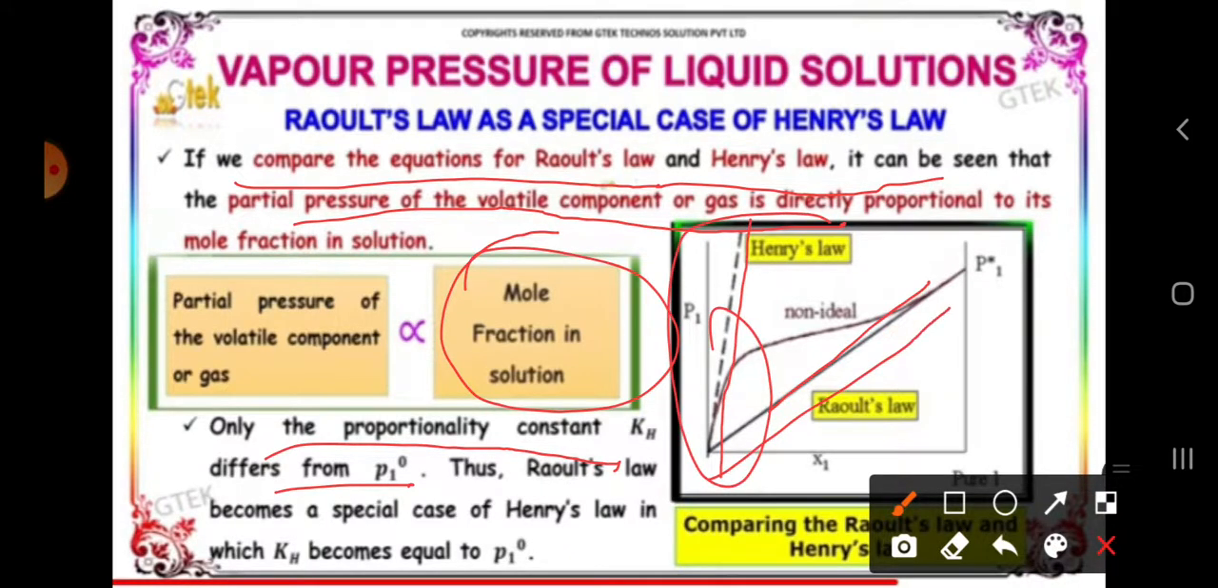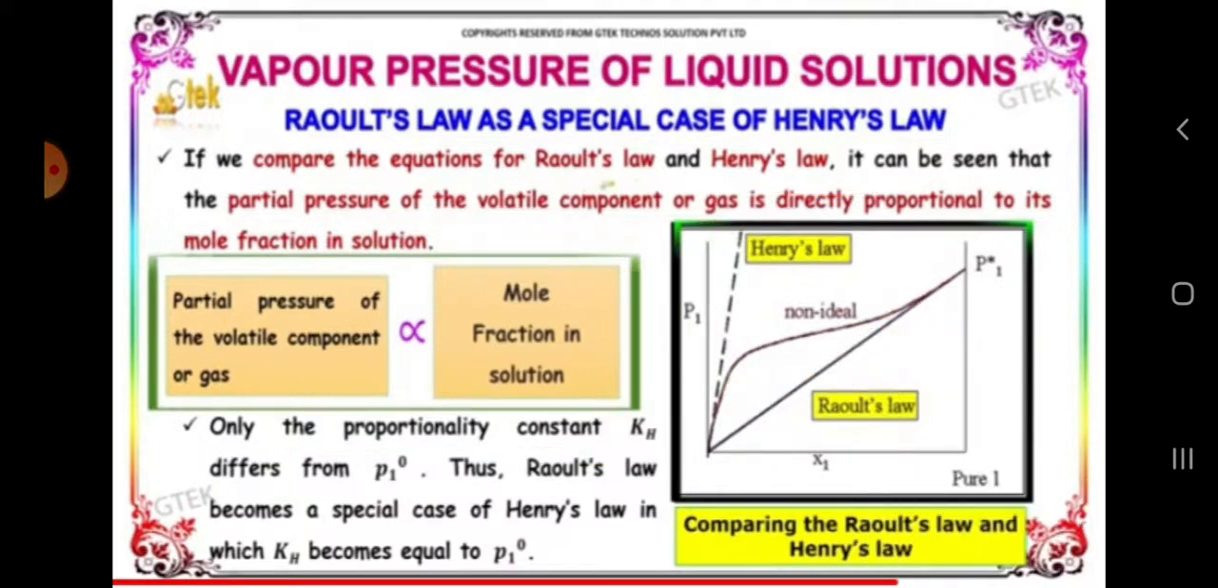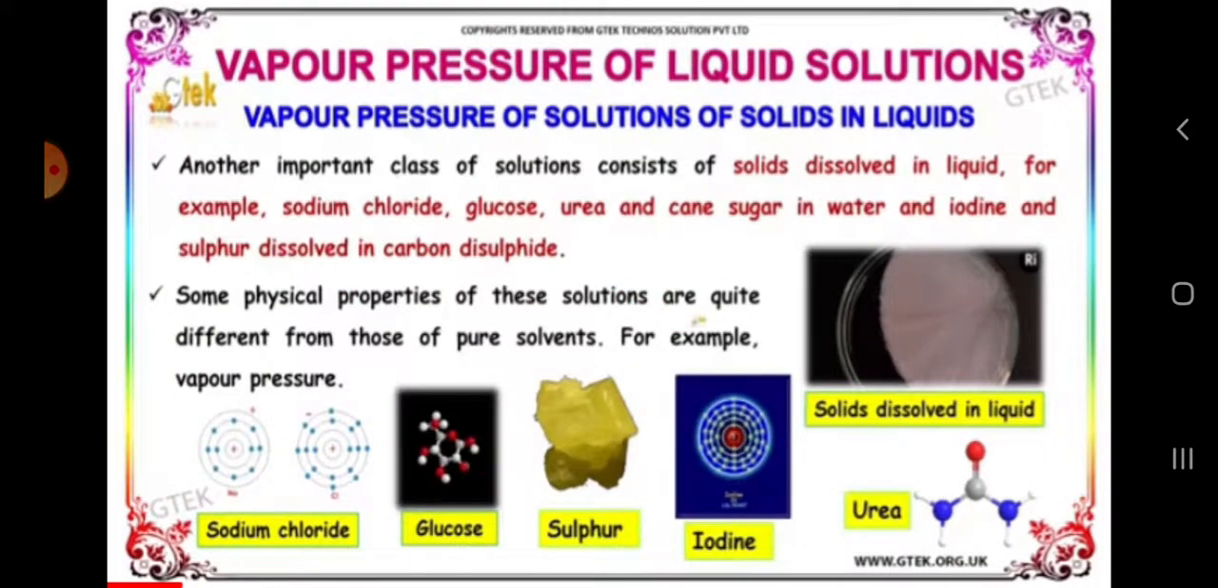But coming to here, there is a difference from P1 naught. That is nothing but liquid solutions.